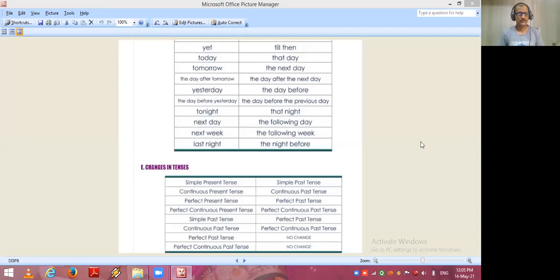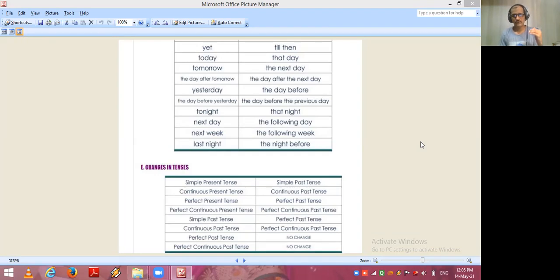So let us talk about the remaining part of the direct and indirect speech. Yesterday, I discussed with you the time and changes in adverbials. Now the remaining part of this chart, I come to the next adverbials. Whenever you study direct indirect speech and solve the examples of direct indirect speech, friends, in direct speech sentences, you will watch the following adverbials.